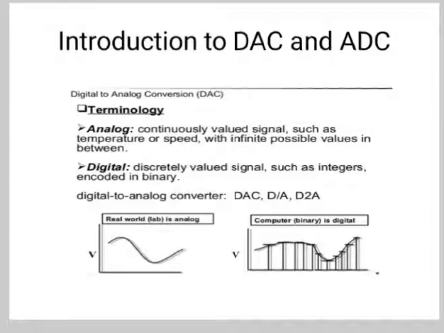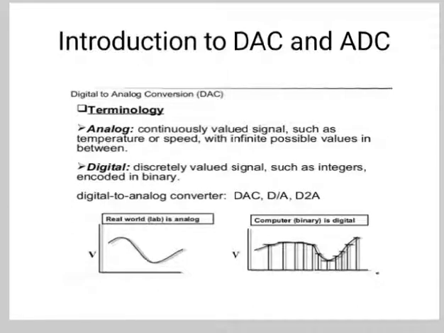Now what is ADC? In electronics, an analog to digital converter, that is ADC, is a device for converting an analog signal, which is current or voltage, to a digital code which is usually binary. In the real world, most of the signals sensed and processed by humans are analog signals.